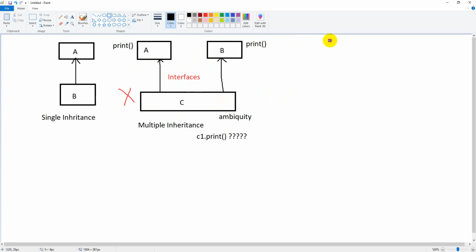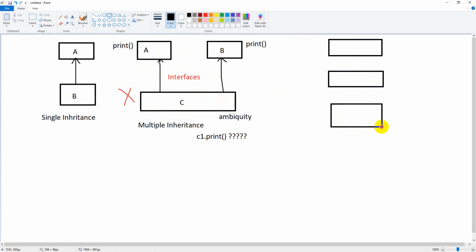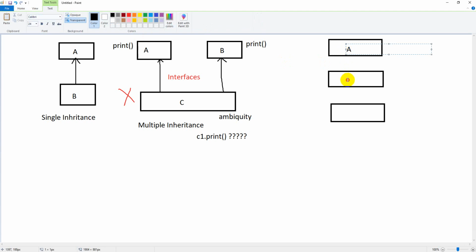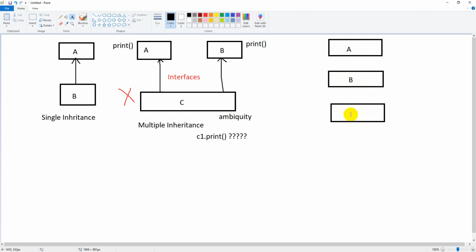Next, coming to multi-level inheritance: when there are different levels, we call it multi-level inheritance. Suppose class A, class B. For class B, class A is the parent class. For class C, class B is the parent class. These are all connected with inheritance logic.